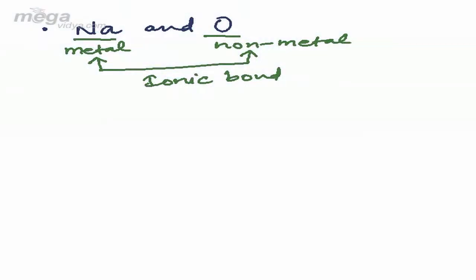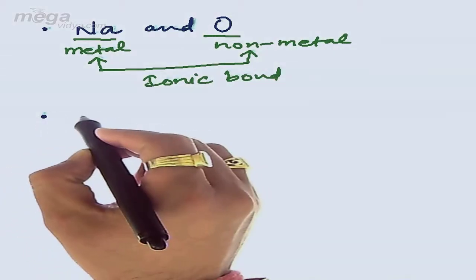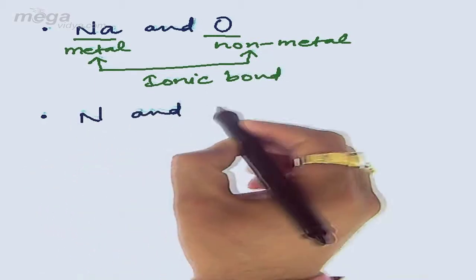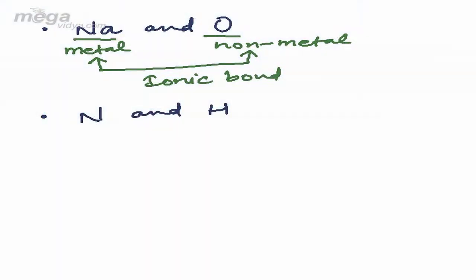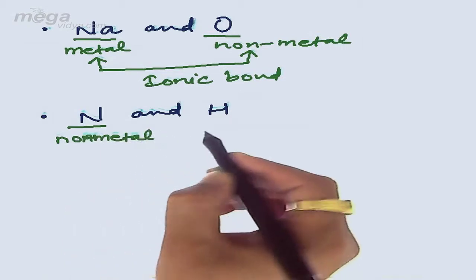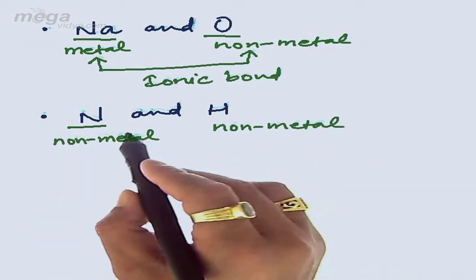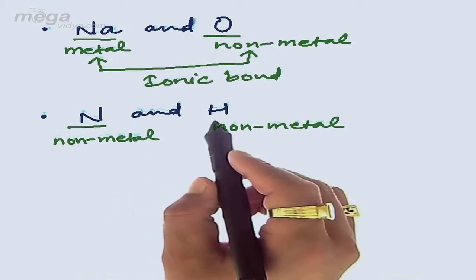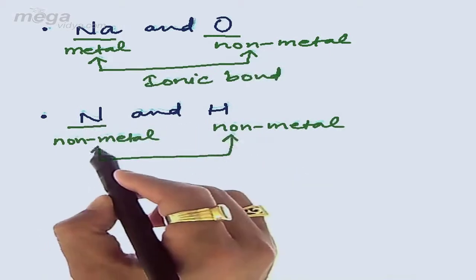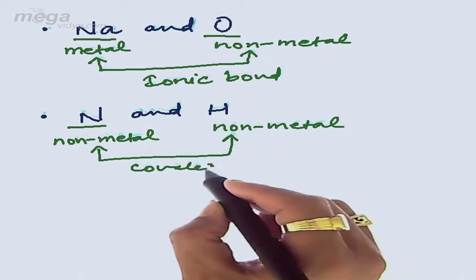Similarly, if I ask what type of bond is possible between nitrogen and hydrogen atom, then again without hesitation you will say covalent. Again, why? So let's see here. The question was the type of bond between nitrogen and hydrogen atom. Here nitrogen is a non-metal, similarly hydrogen is also a non-metal. So since both these atoms involved in the bonding are non-metals, the possible bond must be a covalent bond.